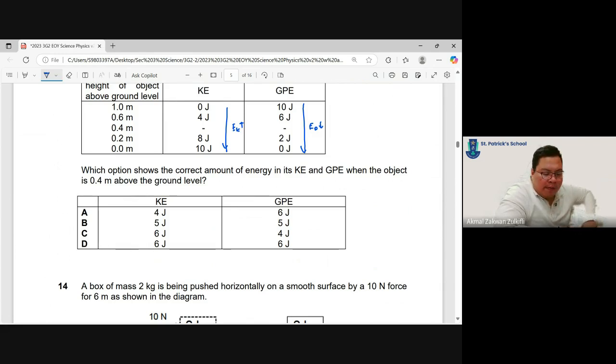What we can do is to make sure that the total energy is also the same. We must know that this one is always equals to 10 joules. The sum of this is 10 joules, the sum of this is 10 joules, the sum of this is also 10 joules. So energy is always conserved. Which one gives me a sum of 10 joules? This one gives me 10, this one gives me 10, this one gives me 12. This is out.